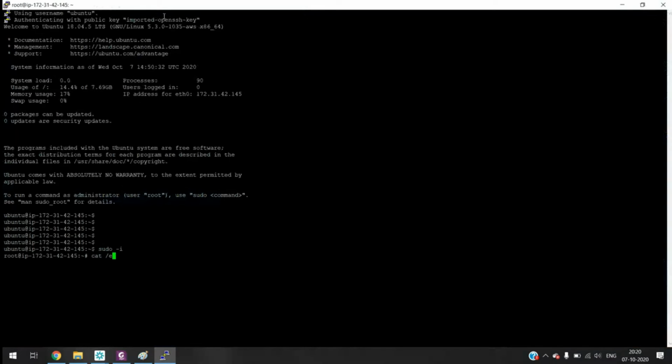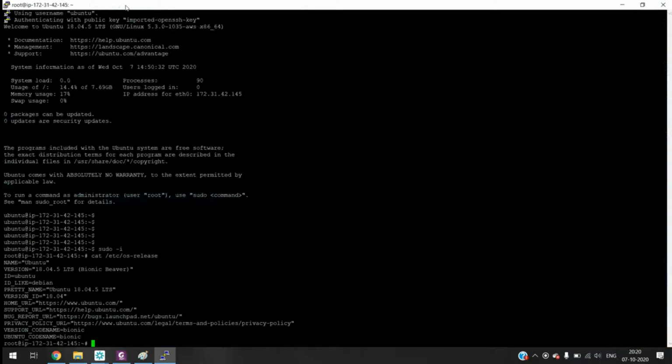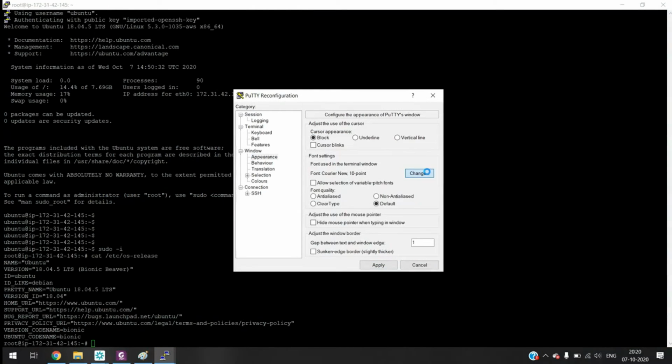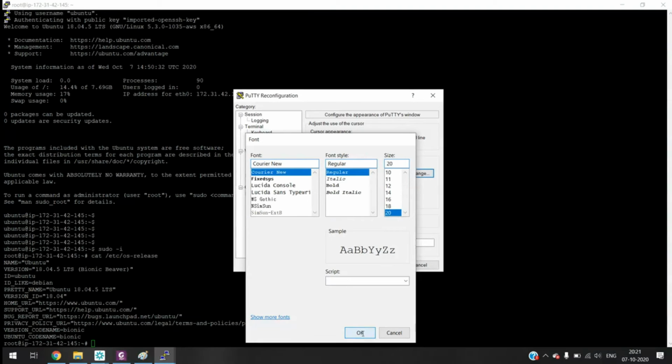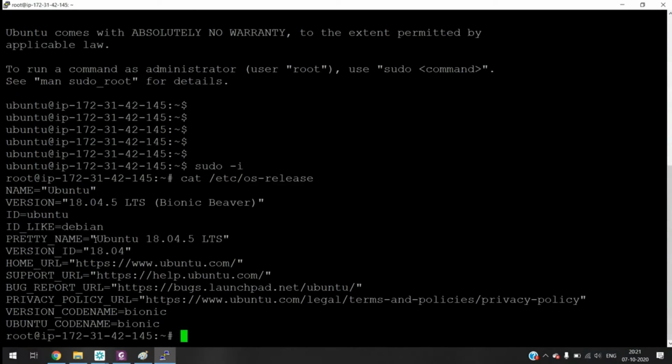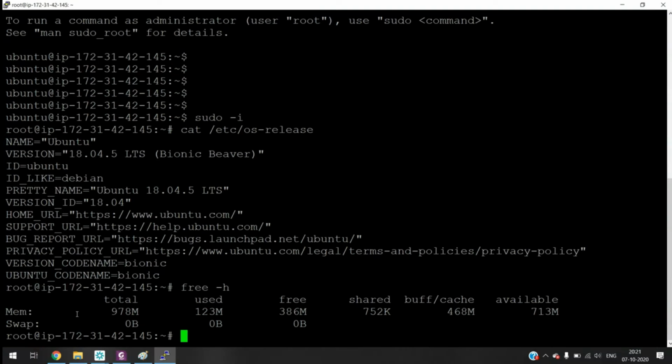If I check the operating system, we can see this is Ubuntu 18.04. This is a 1 GB RAM machine.